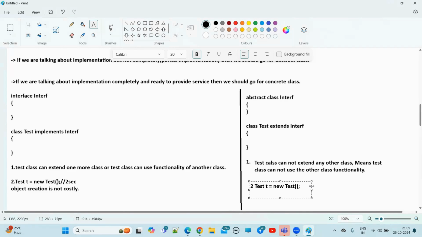If you are not providing one, the compiler will provide a default constructor, right? So Test class has one constructor. While executing, what is the first statement of every constructor? super(). Super means the superclass constructor will be invoked. Now, what is the superclass here?